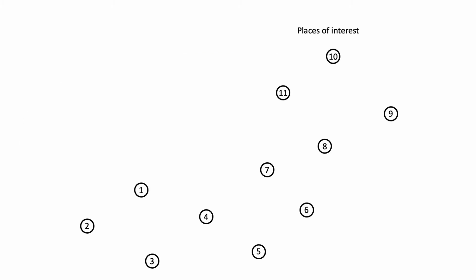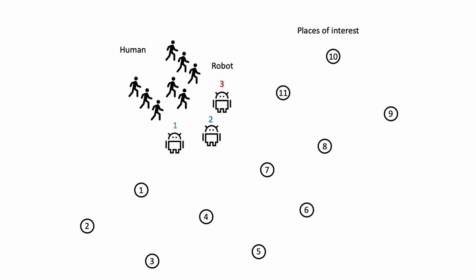Suppose we are in a museum, a city's downtown, or other situations where there are multiple interesting places to visit. Some human visitors arrive and each selects several places of interest that they want to visit and asks for a tour guide. We hope to use robots to guide them through the tour. However, there are fewer robots than humans, and therefore we have to split humans into teams. As an example, we can split the humans into such 3 teams.